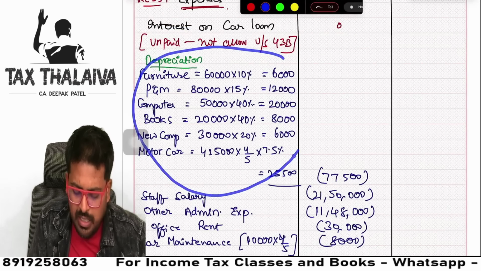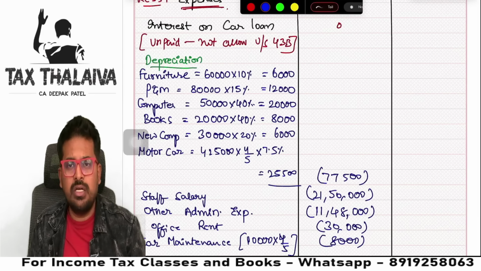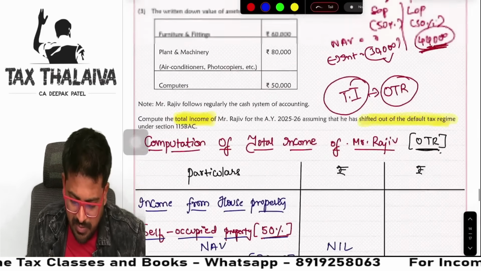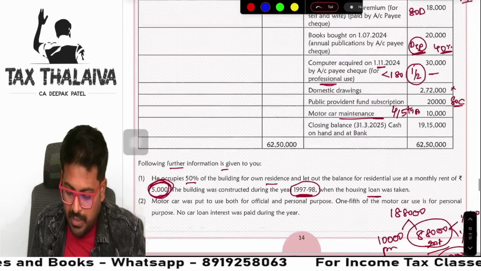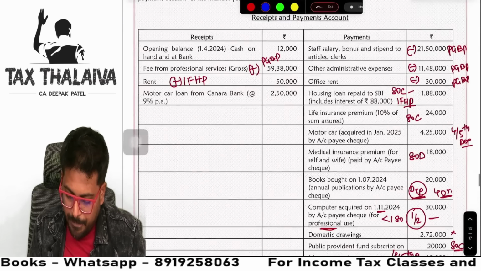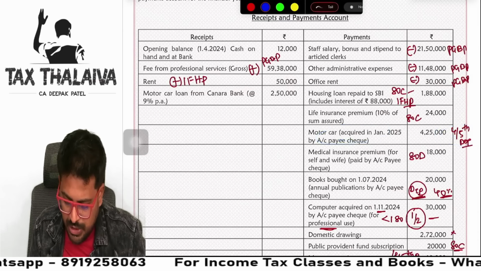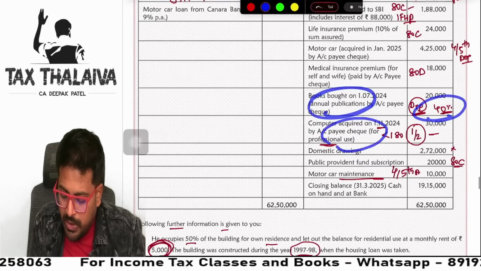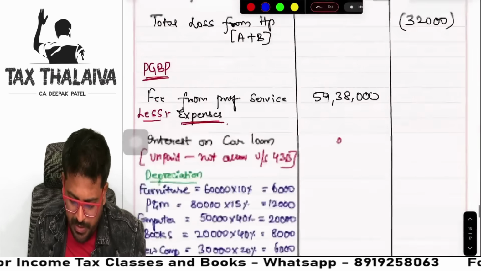Depreciation: full explanation of the chart, full information on the depreciation we can claim. Mind you, three assets are given here: furniture, plant and machinery, and computer. But keep in mind one thing: for the motor car, only 4/5 of the amount we will claim depreciation. Then books 40% we have to claim. Computer less than 180 days. These three, see here, beautifully explained here.